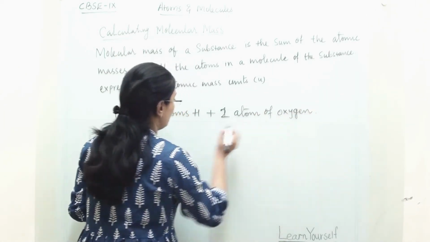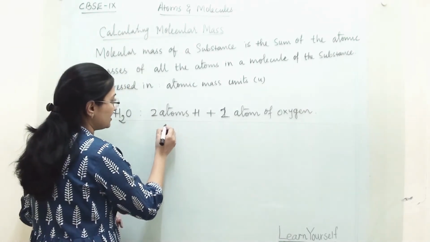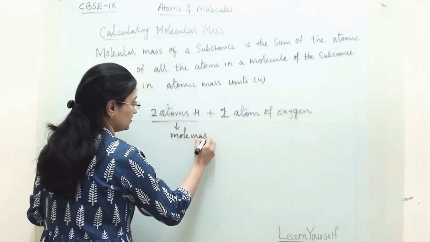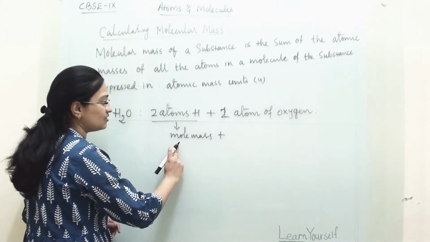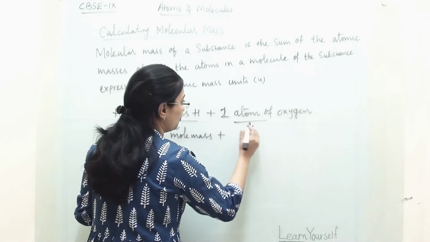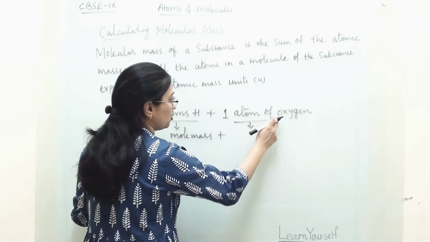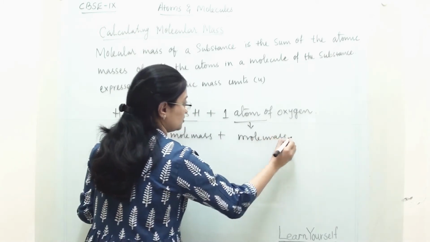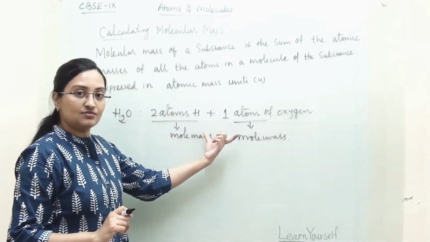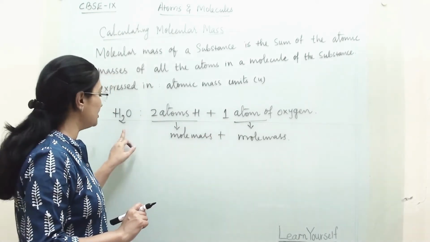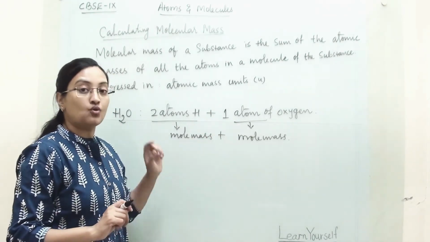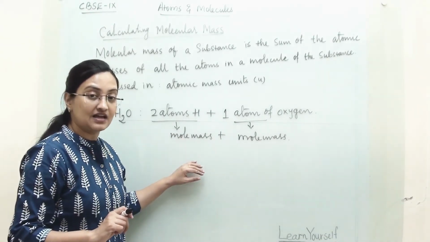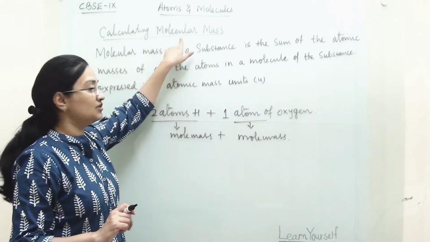So here we are going to count two atoms of hydrogen's mass, and we are adding that to one atom of oxygen's mass. So in total, how many atoms are there in this molecular formula? 3. So all 3 atoms' masses we are adding to calculate molecular mass.